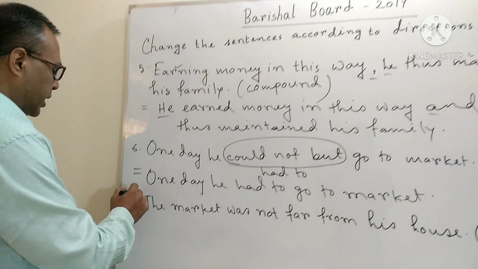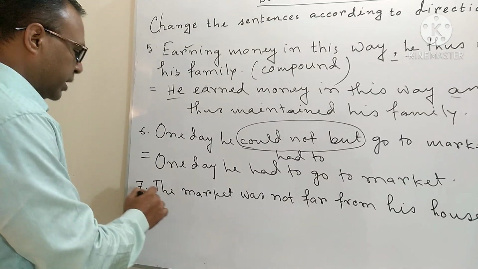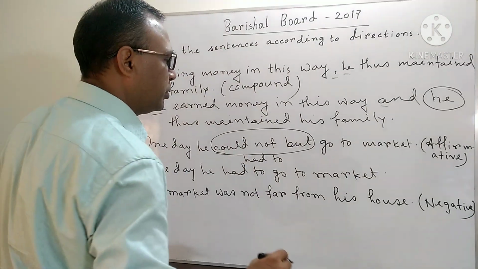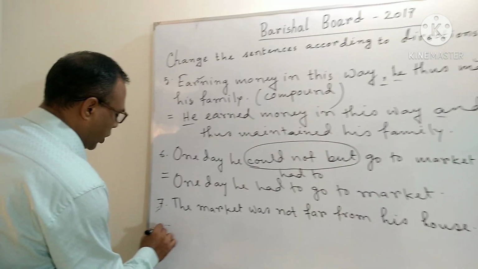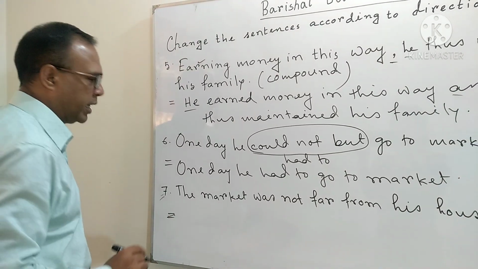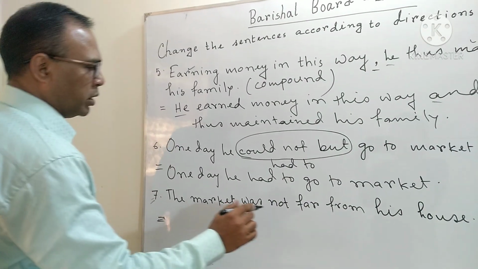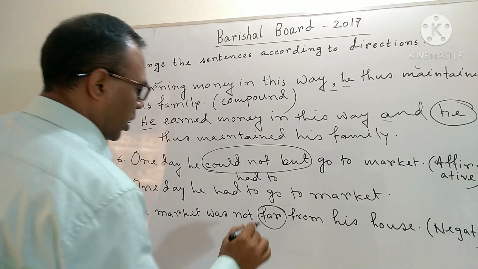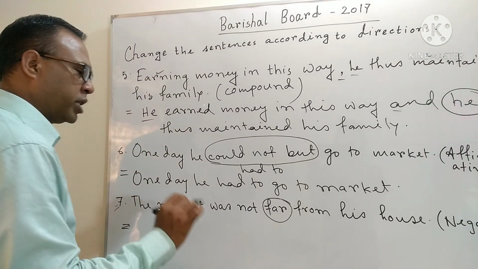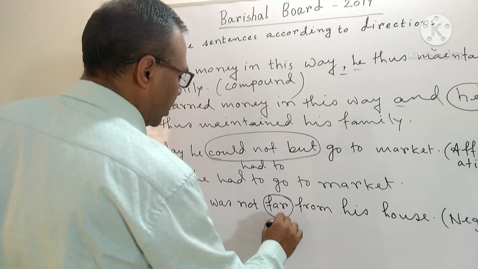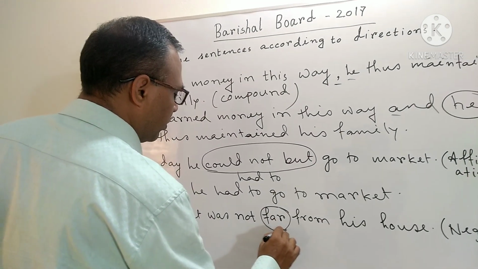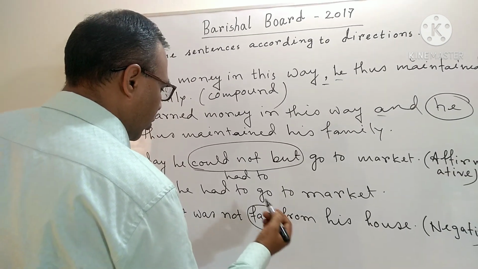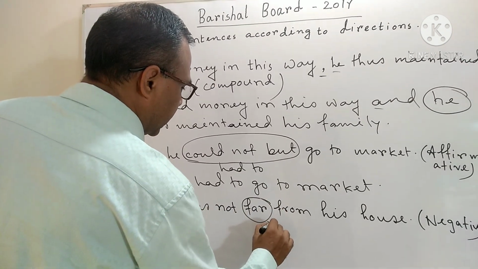In question number 7, "The market was not far from his house." We have been told to turn it into negative. Here is a keyword, my dear student. As we shall use a not here, we will have to make the opposite form of a verb or a word.